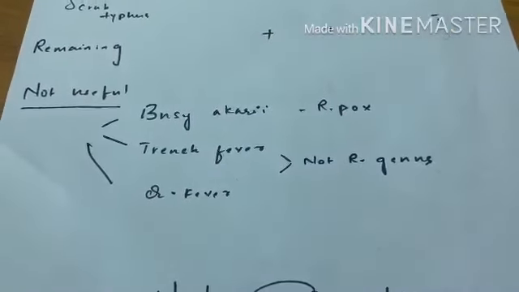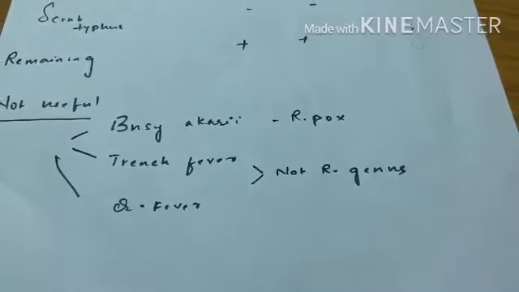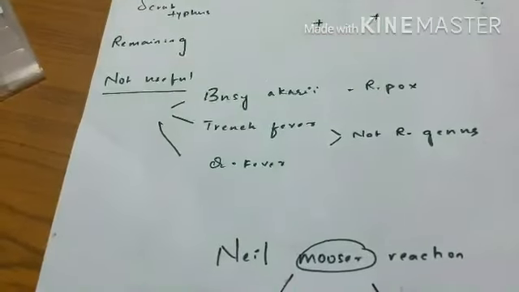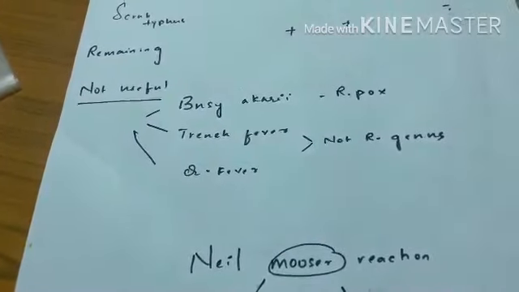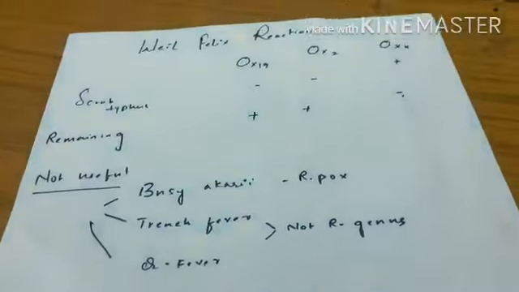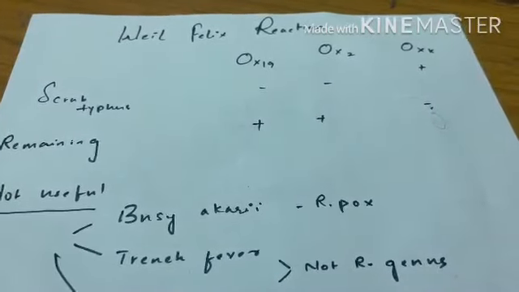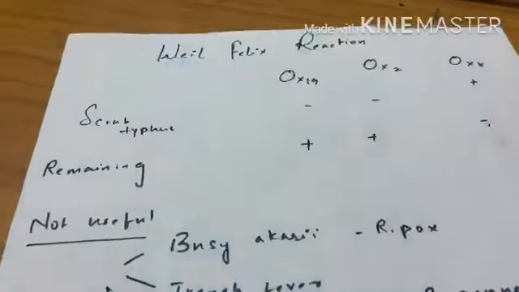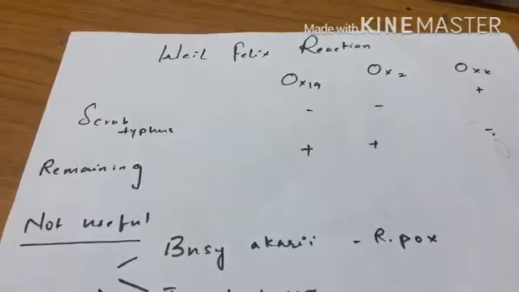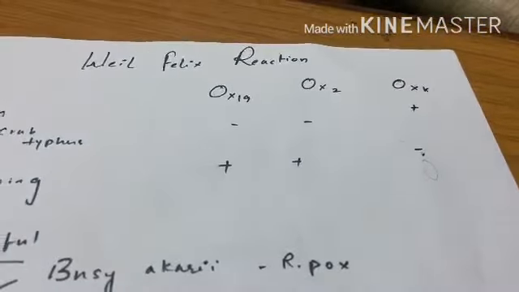Next, trench fever and Q fever. These both are not rickettsia genus, like in name at least. So we can remember that names which don't contain rickettsia, and busy Akari, don't exhibit the Weil-Felix reaction. All remaining show the Weil-Felix reaction for OX19 and OX2, but our Orientia tsutsugamushi, which causes scrub typhus, says OK, so it shows positive for OXK.